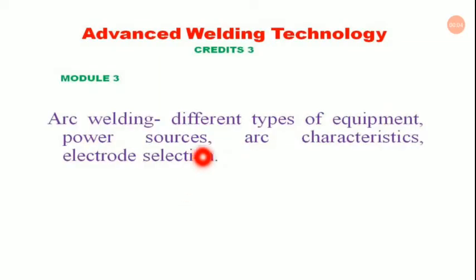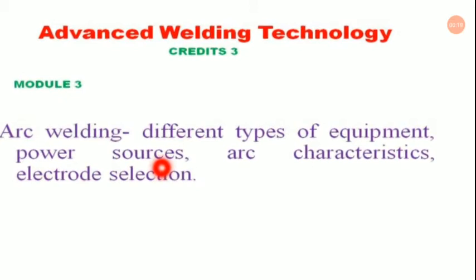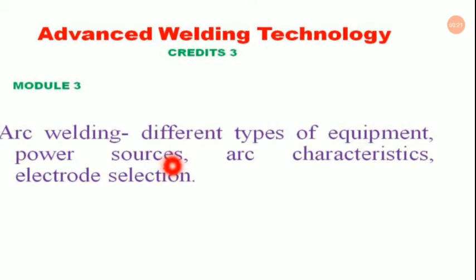We have started this module 3 and we have completed these different types of equipment. We have discussed elaborately the different essential equipments for safety as well as for the requirement of starting our arc welding process. Next, in power sources, we have discussed the principles of arc generation, and we have also seen the characteristics of drooping current as well as the constant voltage type current. We have also compared the different arc length with the dropping of voltage as well.